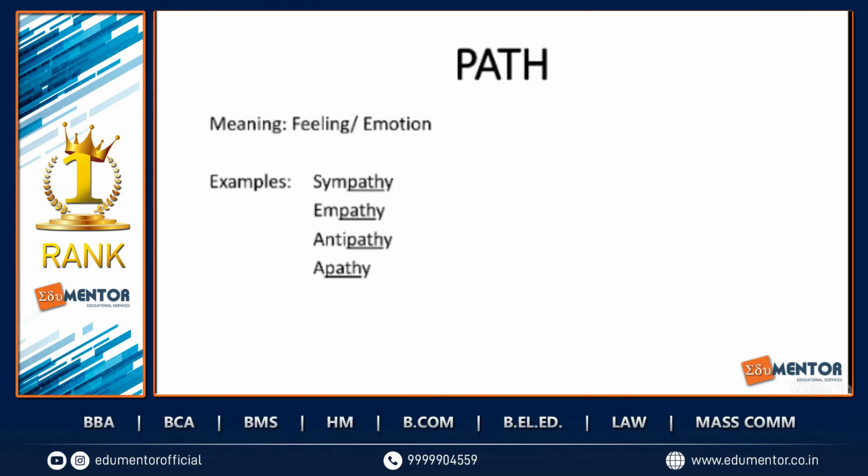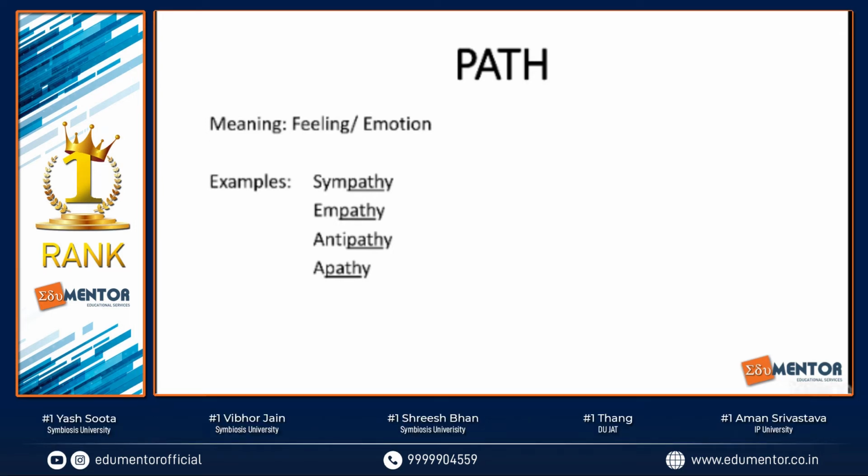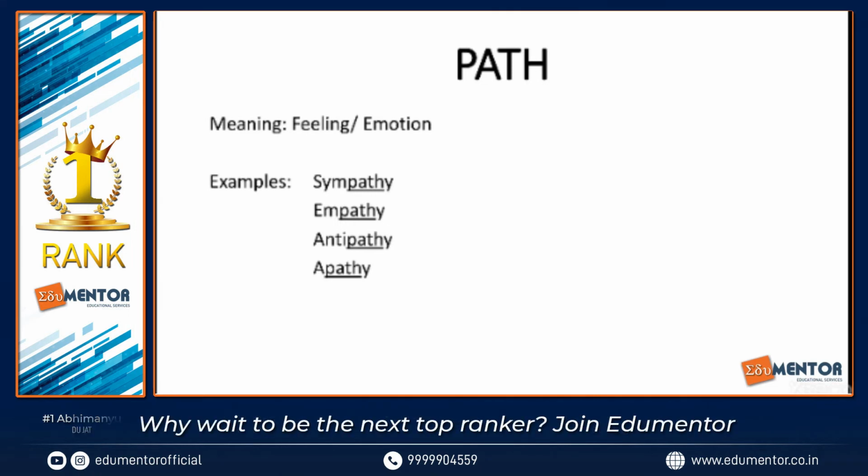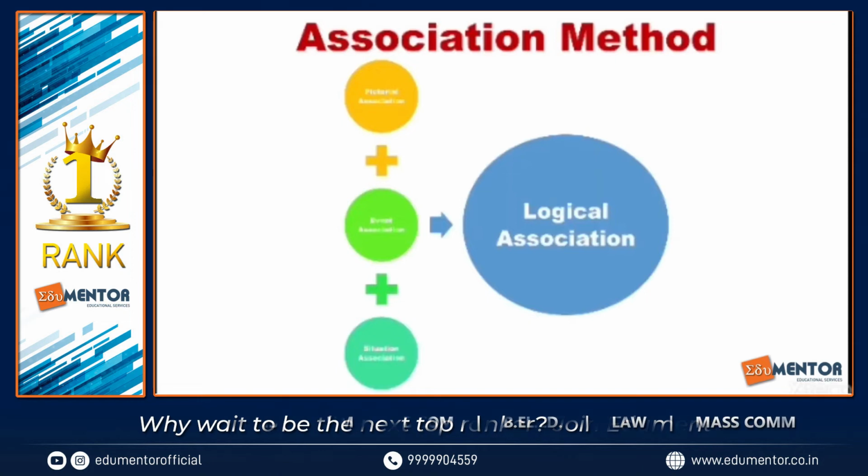So when one is indifferent, when one is totally neutral over any given matter. So this is the manner in which one can come to the conclusion about various meanings of words in the English vocabulary.